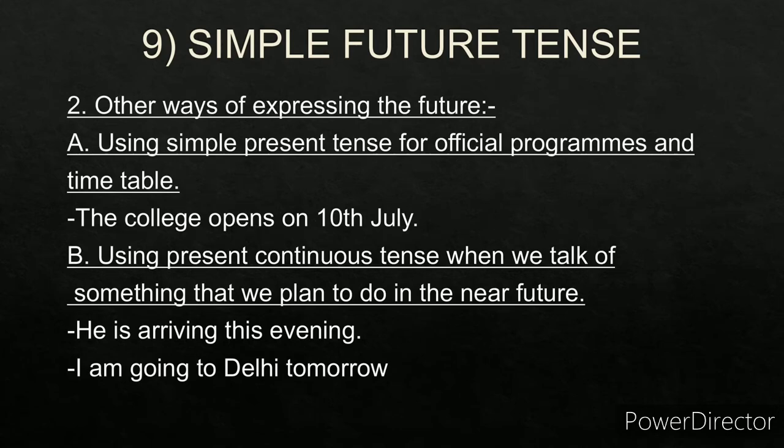Using present continuous tense when we talk of something that we plan to do in the near future. He is arriving this evening. I am going to Delhi tomorrow. Present continuous means is/am plus ing. He is arriving this evening, so this becomes an example of simple future tense. I am going to Delhi tomorrow. Is/am plus ing becomes a simple future tense.